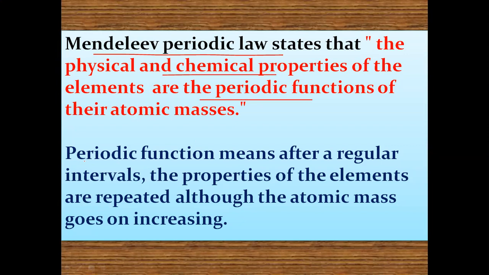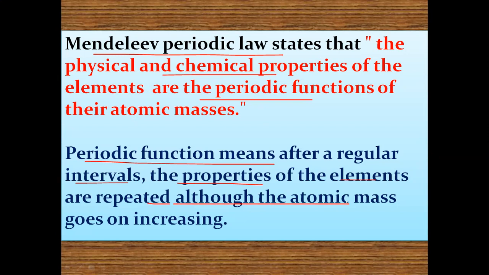Periodic function means that after a regular interval, the properties of the elements are repeated, although the atomic mass goes on increasing. Periodic means after a certain interval of time; periodically, timely, it is repeated.